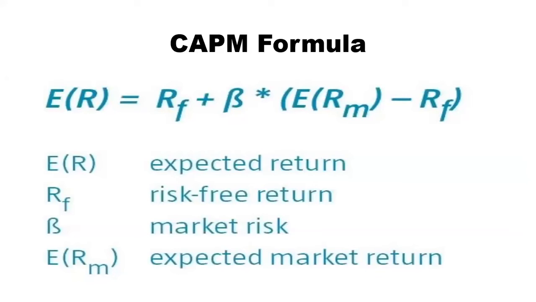Let's see the formula of CAPM. The CAPM formula is also asked once or twice, and sometimes they give a numerical which is very easy based on this formula. The CAPM formula is: expected return is equal to risk-free rate plus beta into expected market return minus risk-free return. Okay. I hope it is clear. Expected return is equal to risk-free rate plus beta multiplied by expected market return minus risk-free return.